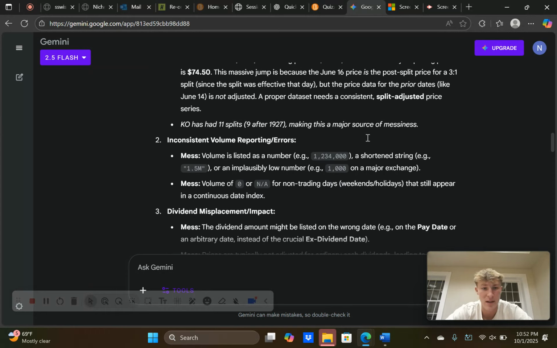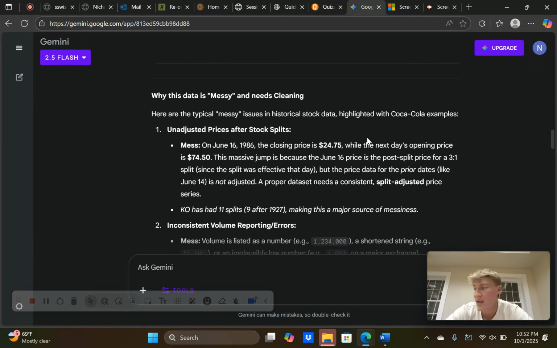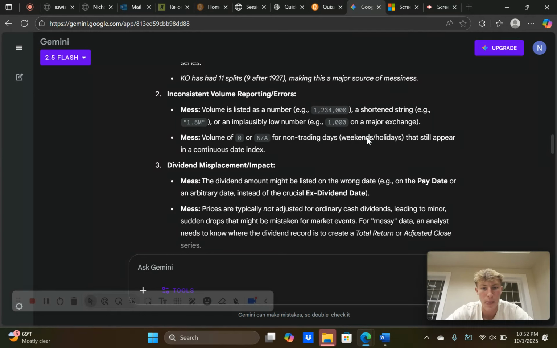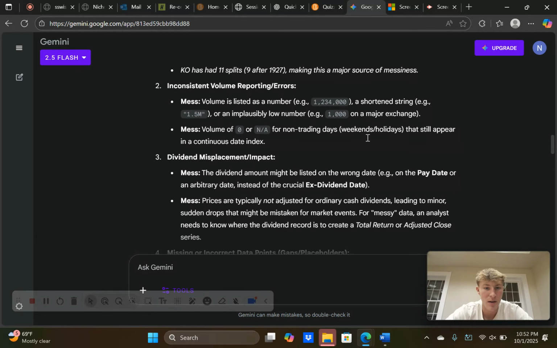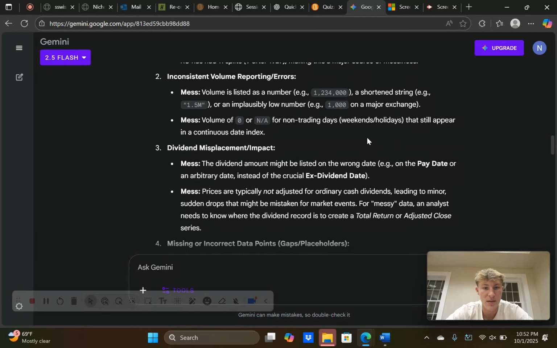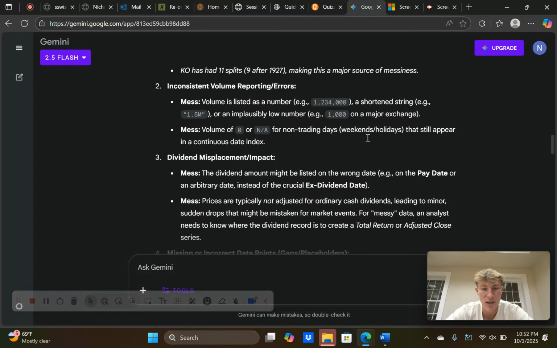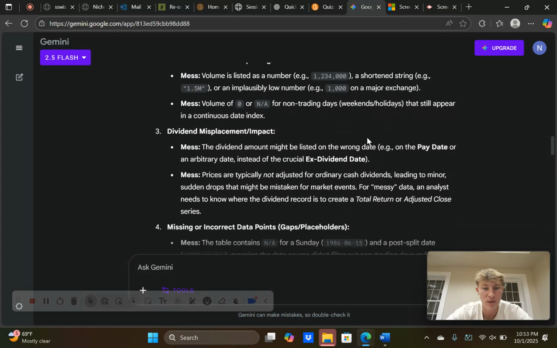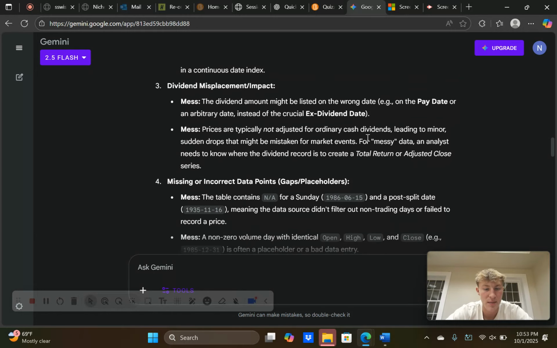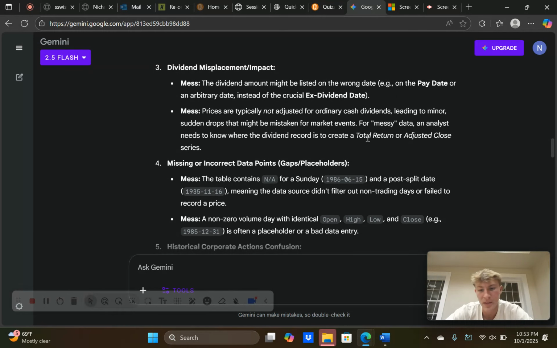So a proper data set needs a consistent split-adjusted price series. That's obviously not consistent throughout the series, which could affect how the data is perceived by someone reading these financial statements. Then inconsistent volume reporting errors. Volume is listed as a shortened string, a little less formal. We could fix some of these informalities, like volume of 0 or NA. Dividend misplacement: the dividend amount might be listed on the wrong date, the pay date or an arbitrary date, instead of the ex-dividend date.